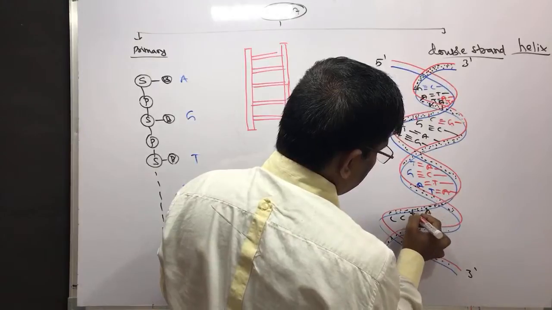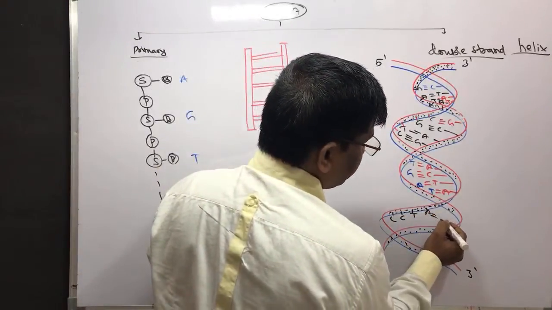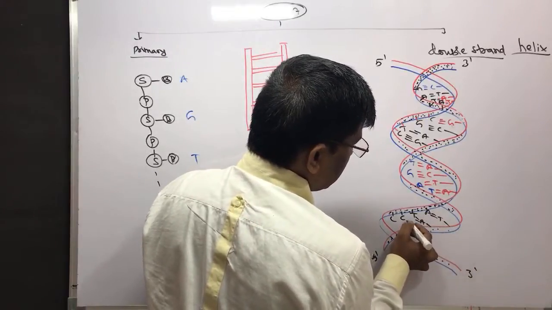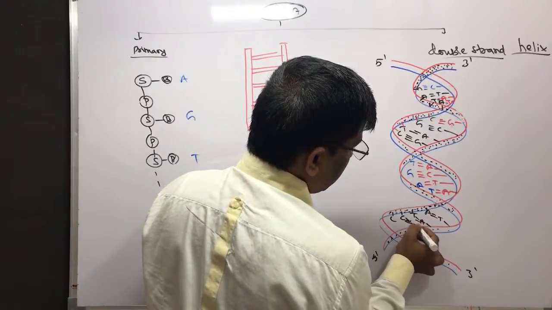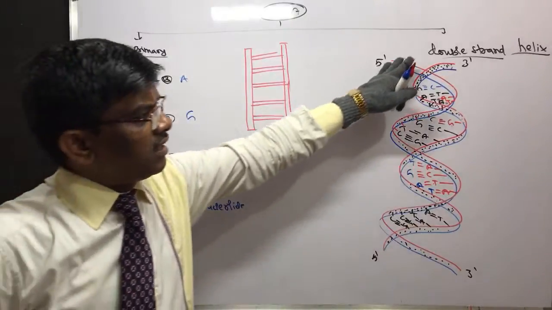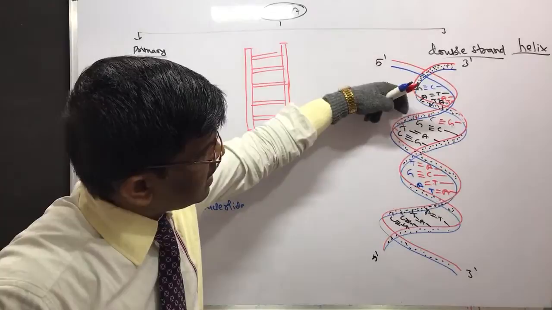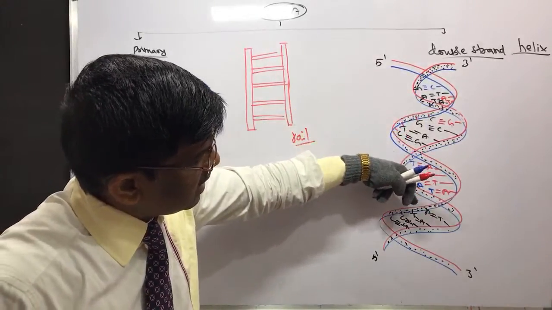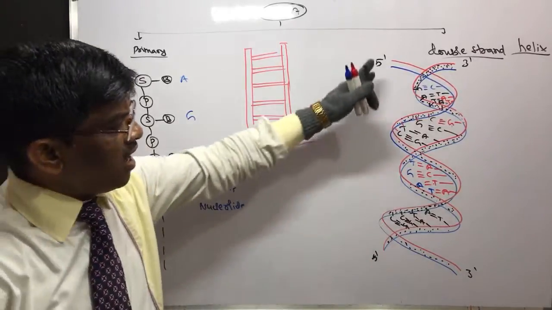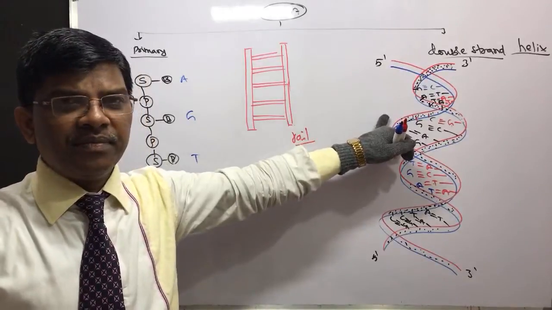ATCC. And here the complementary bases: A's complementary base is thymine, thymine's complementary base is adenine, cytosine's complementary base is guanine, and guanine's is cytosine. So the structure is the same, but the sequence here is GATA, CGTC, TGAT, ATCC. This is the sequence in this DNA, and it is going to have a lengthy chain.